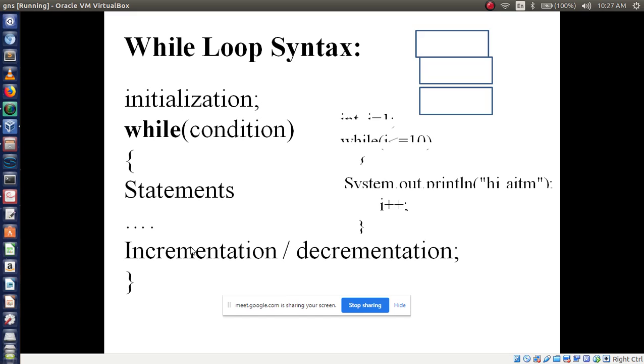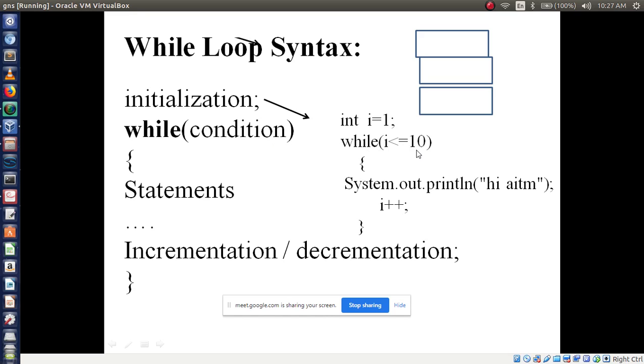See, I have taken one example. int i equal to 1. This is called initialization, the first line. Now in while, the condition I have given is i less than or equal to 10.